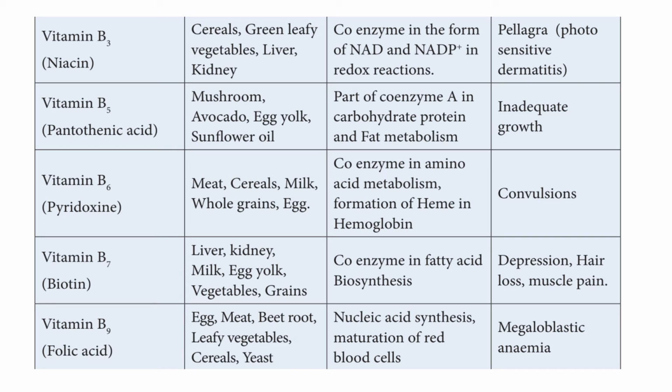Then let us move on to vitamin B6, pyridoxine. The sources of vitamin B6 are meat, cereals, milk, whole grains and egg. The functions of vitamin B6 are as a coenzyme in amino acid metabolism and in the formation of heme in hemoglobin.